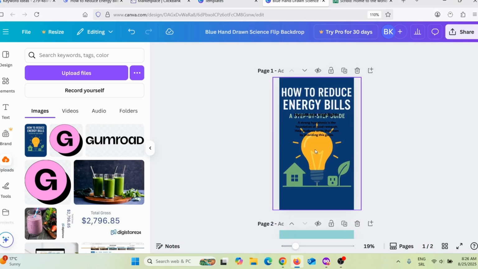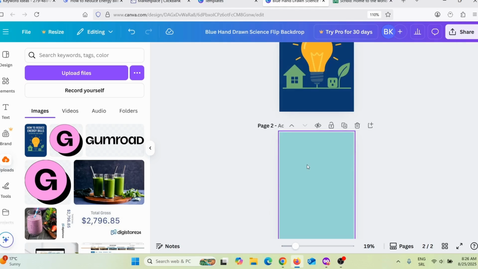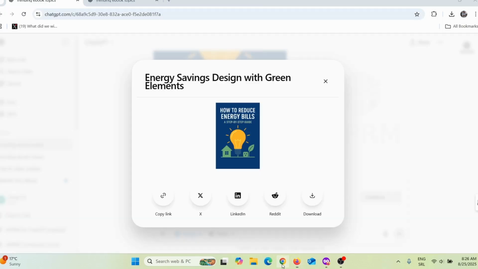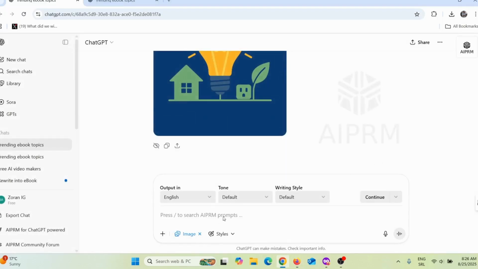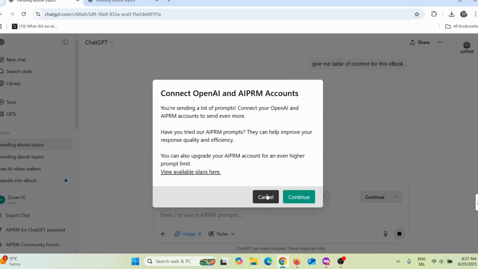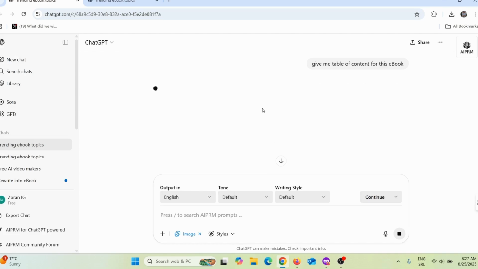I need to delete all of this because I don't need it in reality. So this is my ebook cover, and here you can see how this looks. Here I need to add a table of content. I can simply go back and tell ChatGPT to give me a table of content for this ebook, and press enter. Now ChatGPT will give me a table of content for this ebook.